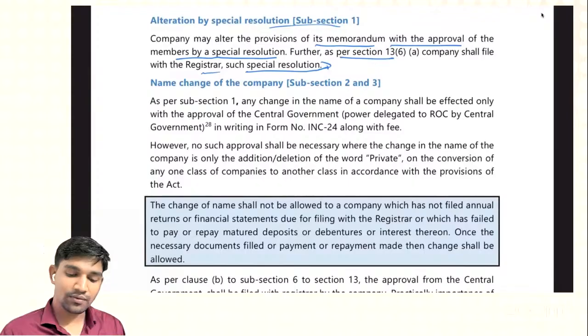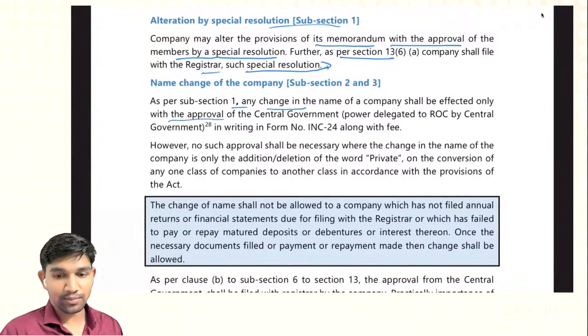As per subsection 2, any change in the name of a company shall be effected only with the approval of the Central Government. Power has been delegated to the ROC by the Central Government in this behalf.